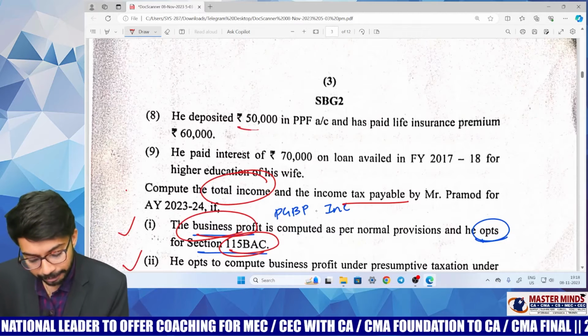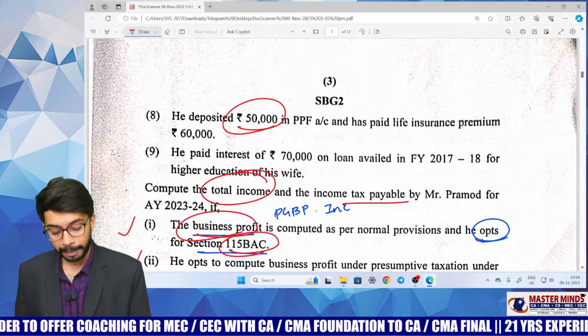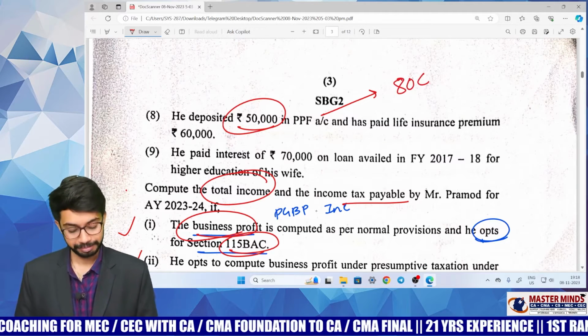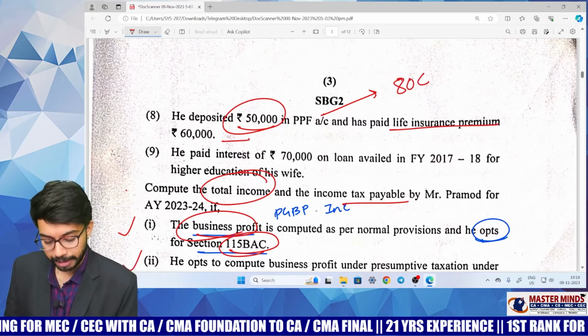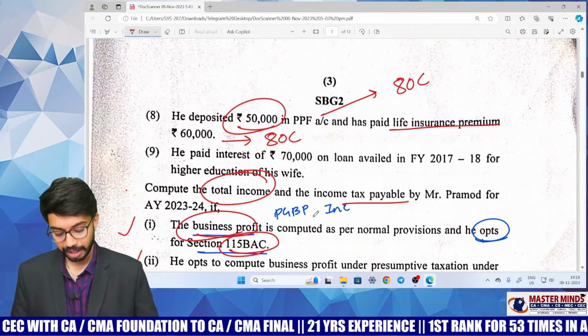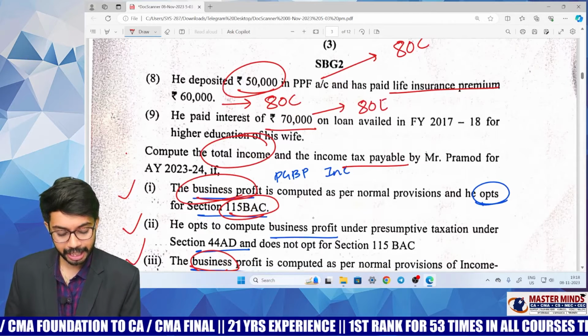He deposited 50,000 in public provident fund. Amount deposited in public provident fund is eligible for deduction under section 80C. Am I correct? And life insurance premium, this is also eligible for deduction under section 80C. He paid interest on education loan. This is allowed as deduction under section 80E.